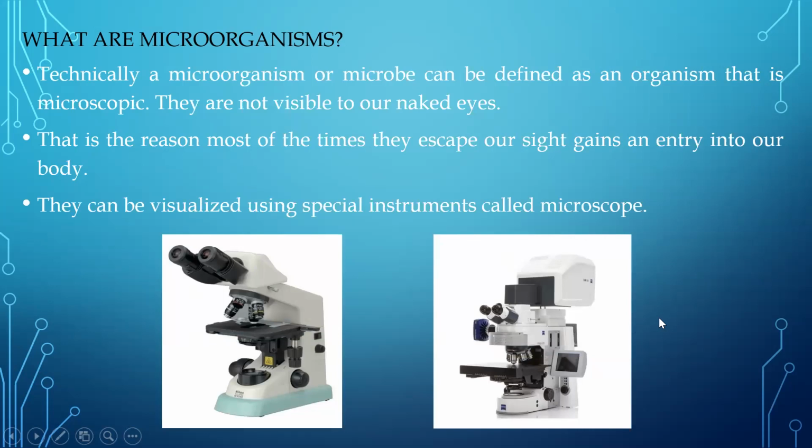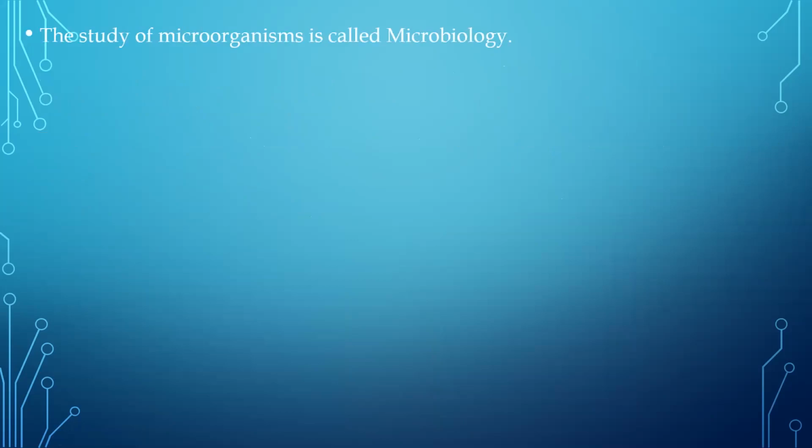Usually, compound microscope magnification is a little less. It is used in laboratories, colleges and schools, where you can see a cell or maybe a bacteria under this type of microscope. Whereas scanning electron microscopes are very costly and have high magnification, and are usually used to study the structure of a cell, or in this case a particular microorganism. So we will need such instruments in order to study a microbe, since we cannot see with our naked eyes.